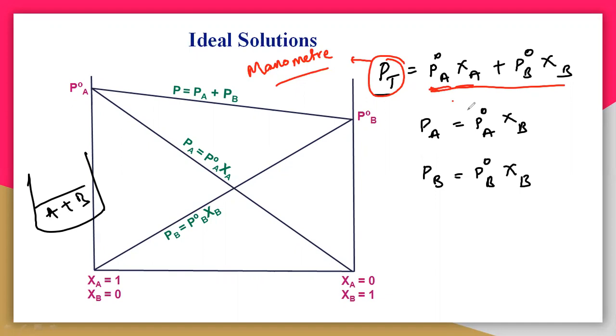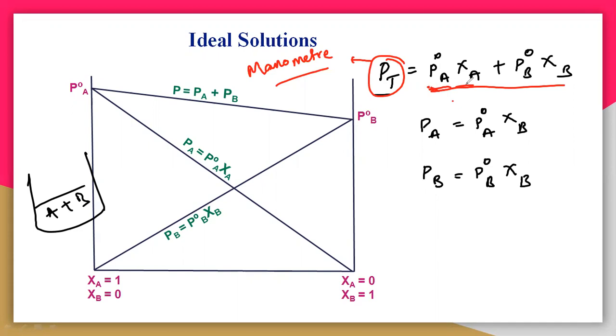If you take 40%, then it is 0.4. If 60%, it is 0.6. If you take 90% of A, then it is 0.9 and B will be 0.1. If you take 60% of zeta A, that means 0.6 for zeta A and 0.4 for zeta B.